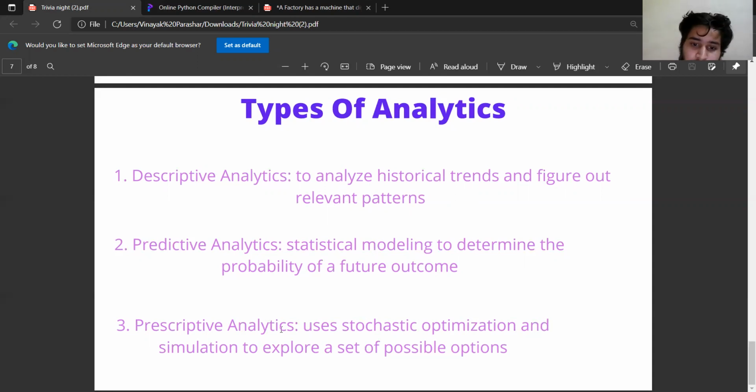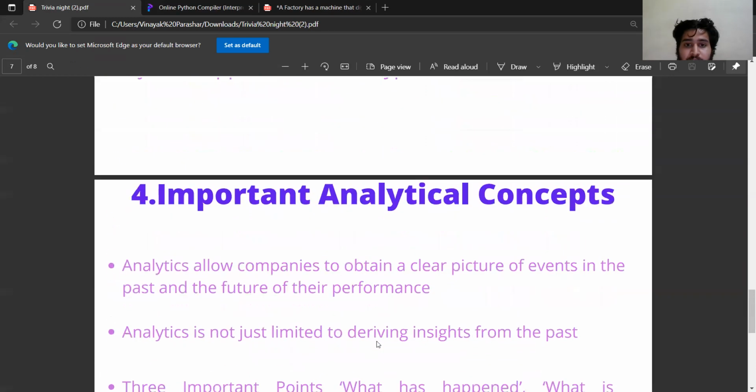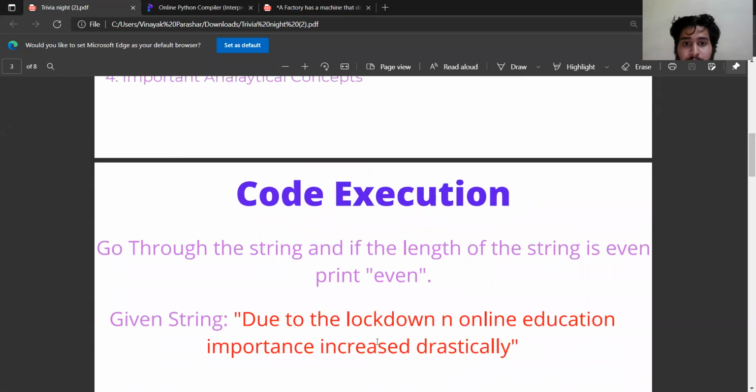Now comes the prescriptive, using statistical optimization and simulation to explore a set of possible options. In this, they will give us all the possible options, and they have studied us completely. This prescriptive analytics is basically used in the business-oriented field. So these were the types of analytics, and I would like to conclude this.